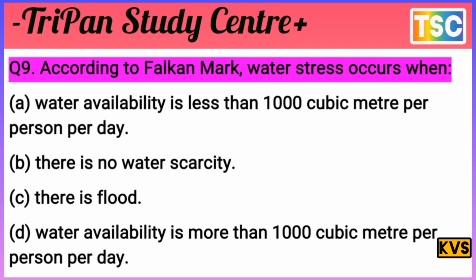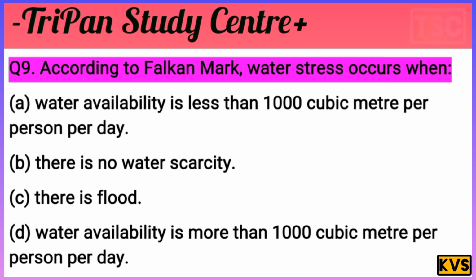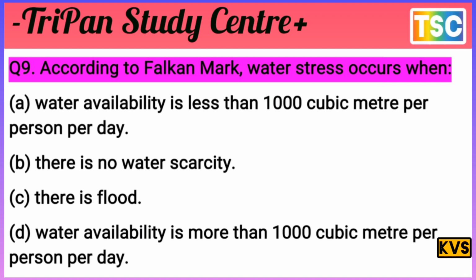There is a flood, not an applicable answer, and no water scarcity is not asked by Falkenmark. Falkenmark asks about water availability less than 1,000 cubic meter per person per day. According to Falkenmark, water stress occurs when the water availability is less than 1,000 cubic meter per person per day. So option A is the correct answer for this question. Answer A is correct here.